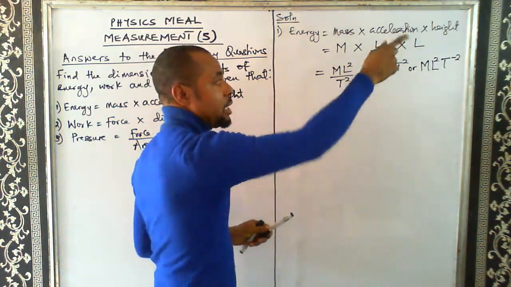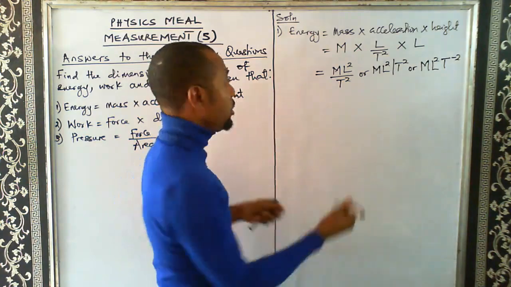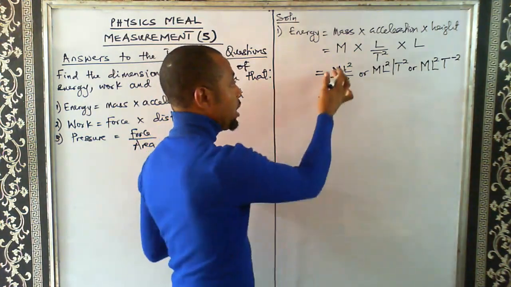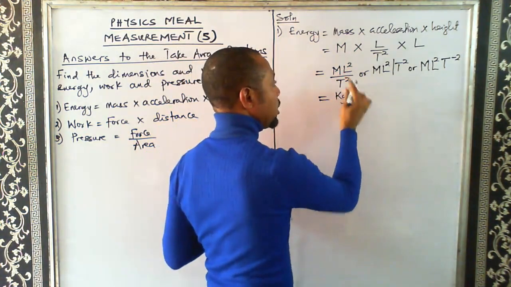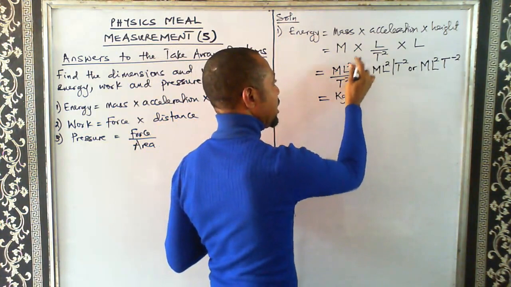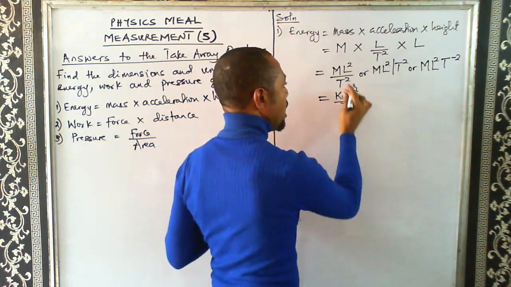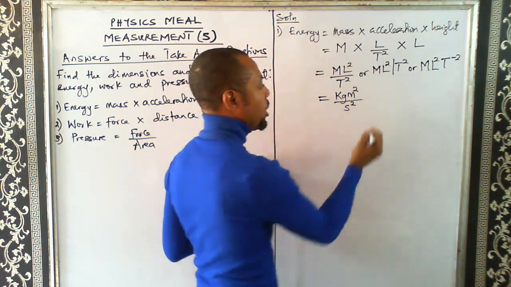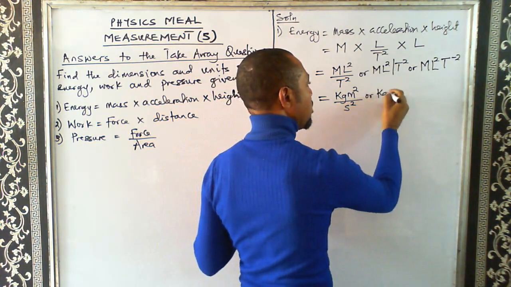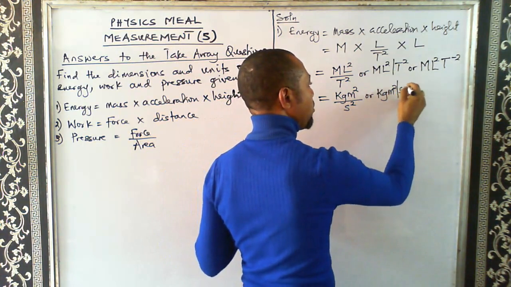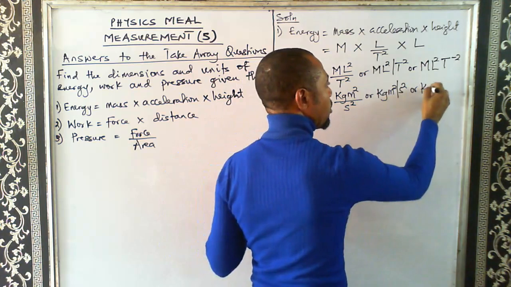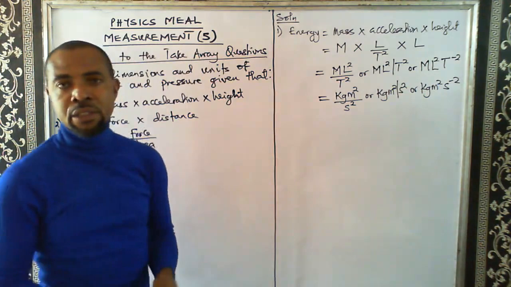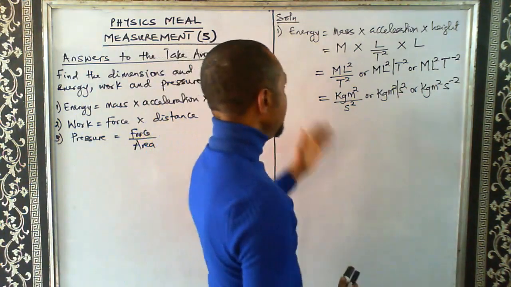So we use the appropriate unit to replace each dimension. The unit of mass is kilogram. The unit of length is meter, and this length is squared, so this meter should be squared. And the unit of time is seconds. This time is squared, so this unit should also be squared. We can write it as kilogram meter squared per second squared. So that's the unit of energy.